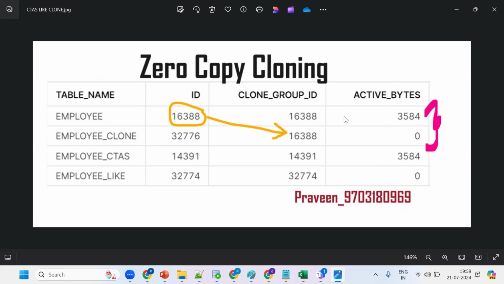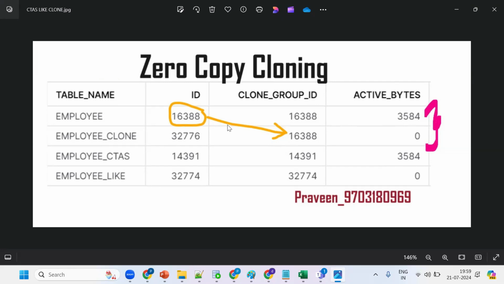So by seeing this image, these are both the same, and these are both different. It is getting cloned from this ID. So 3584 says zero. By this we can understand it's a zero copy cloning. There won't be any additional storage.